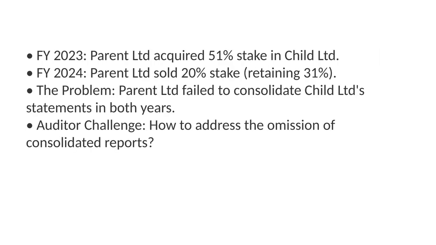To make this crystal clear, let's look at a practical case study. Imagine a company called Parent Limited. They acquired 51% of the shares of Child Limited during the year ending March 31, 2023. Then, in the following year, they sold 20% of those shares. Now, here is the problem. Parent Limited completely ignored Child Ltd's financial statements when preparing their own consolidated reports for both 2023 and 2024. As a statutory auditor, how do you handle this?